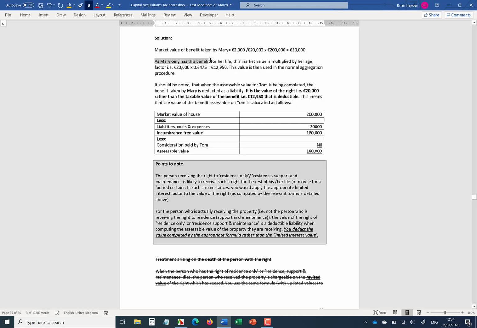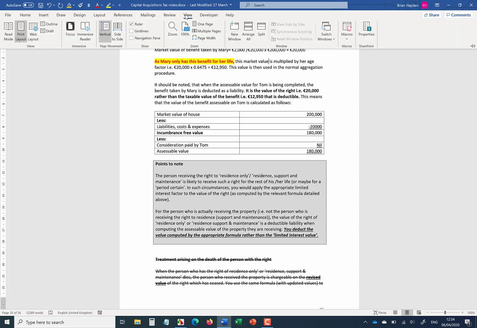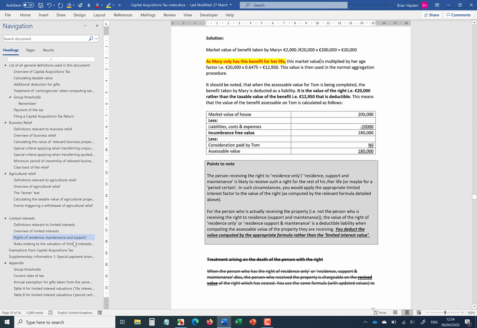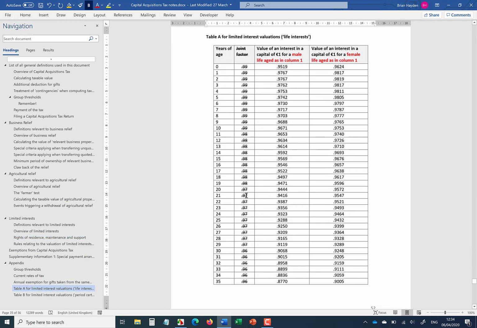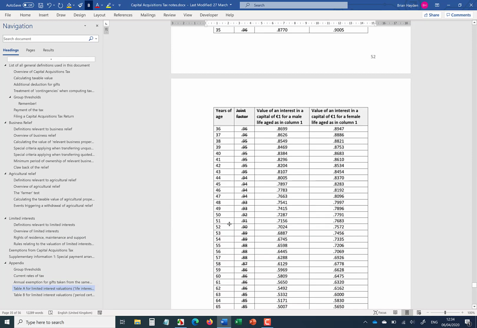Now, you then have to factor in the fact that this is being taken by Mary just for her life. Okay, so we're looking at a life interest for a female aged 60. Okay, so 20,000, which is the number we got up here, multiplied by 0.6475, and again, just to show the 0.6475, so we're looking at life interests for a female aged 60.